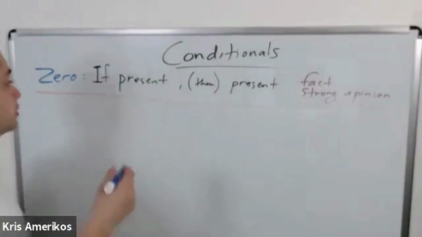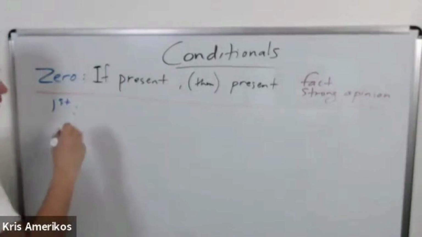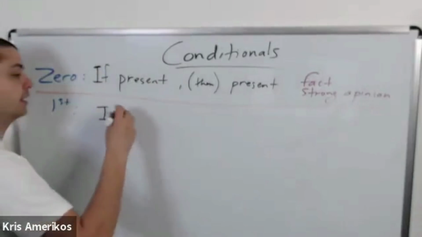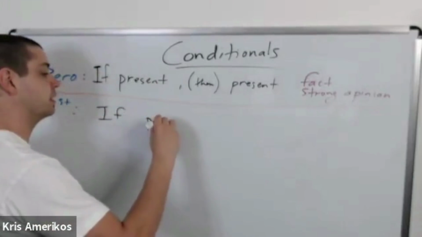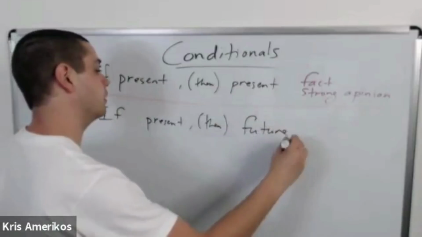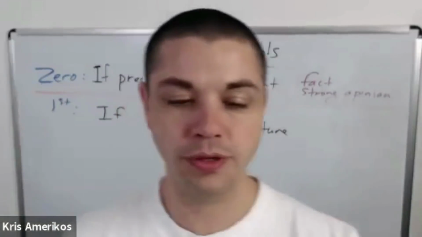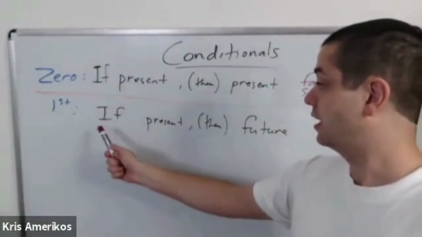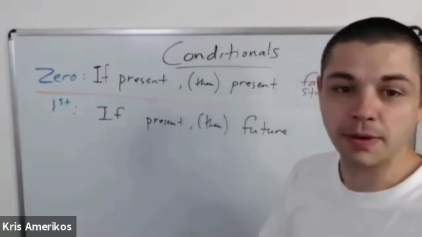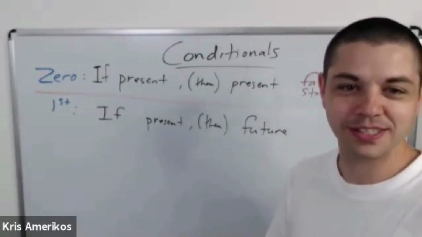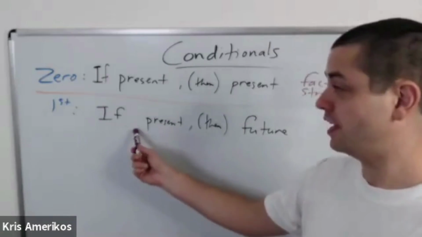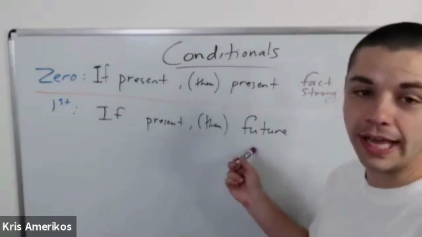Next is first conditional. With first conditional, we say, if present, then future. So we might say, for example, if it rains, I will take my umbrella with me when I go outside, right? If it doesn't rain, we will have a picnic.